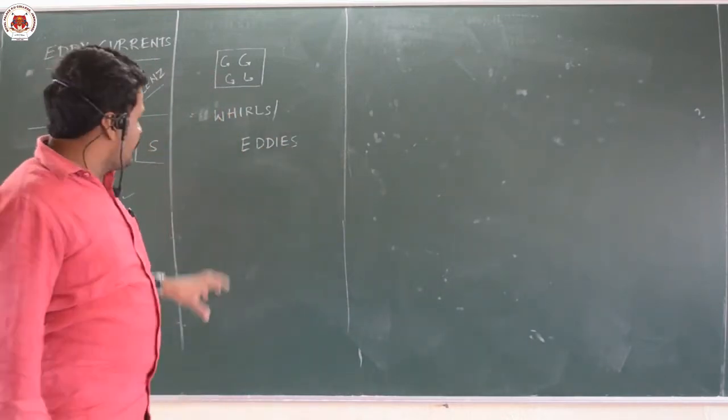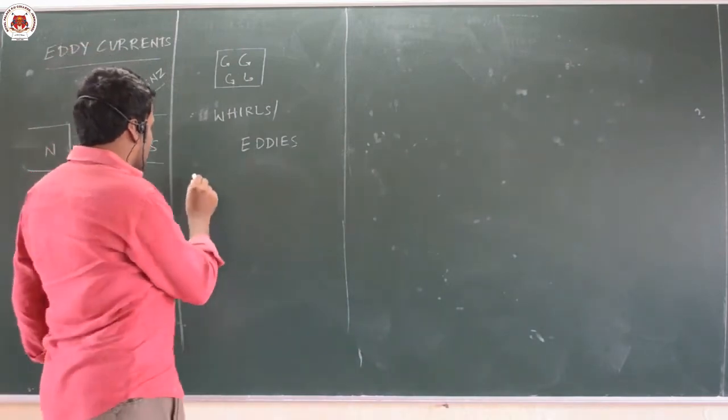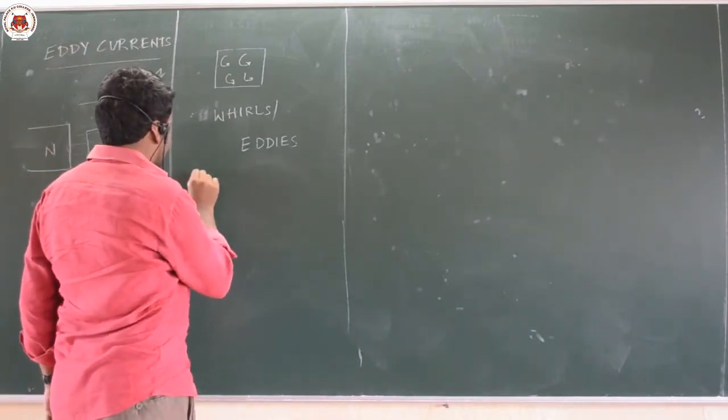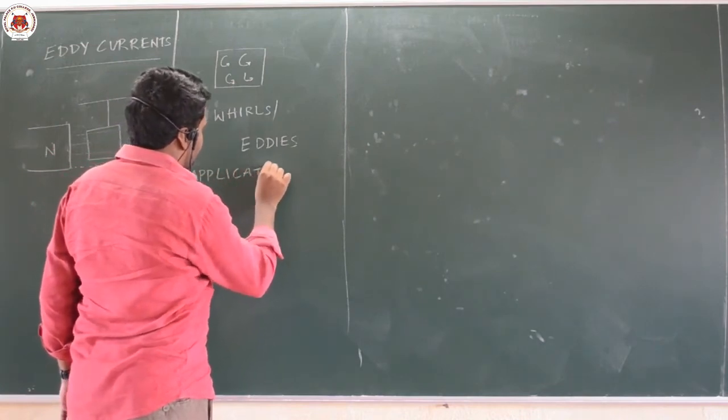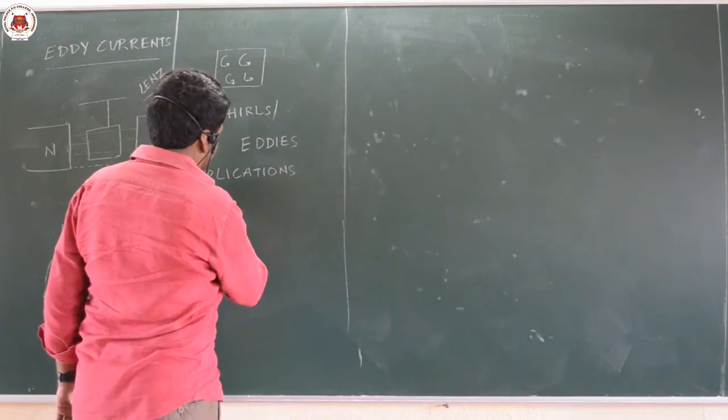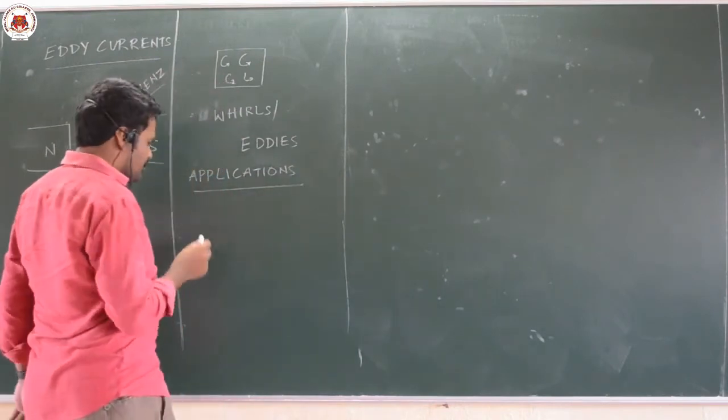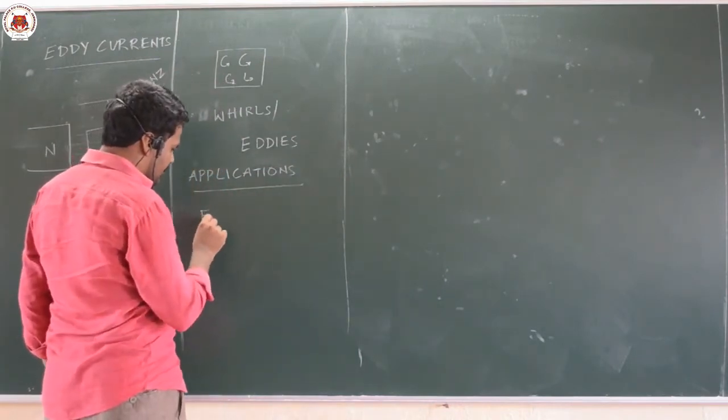Okay. These eddy currents have some applications. First one is the electromagnetic braking system.